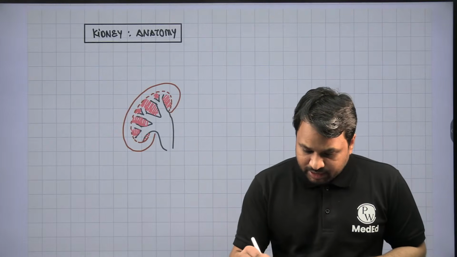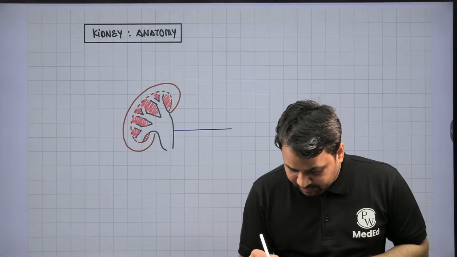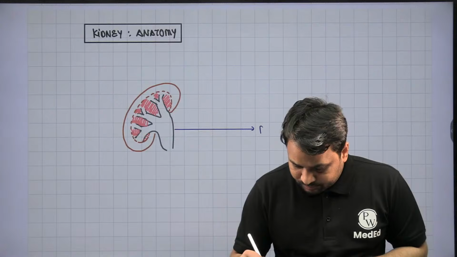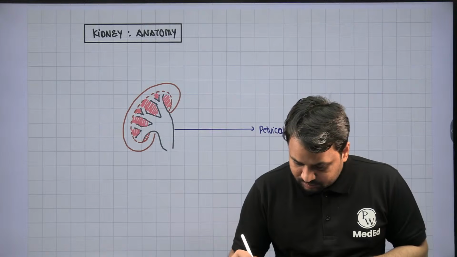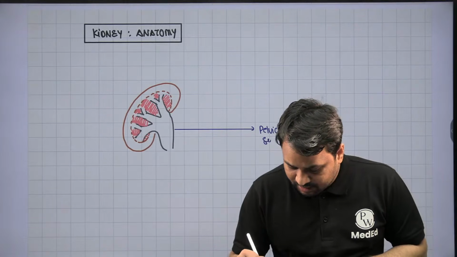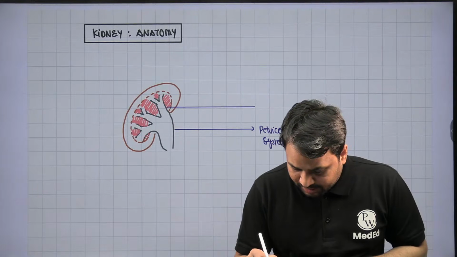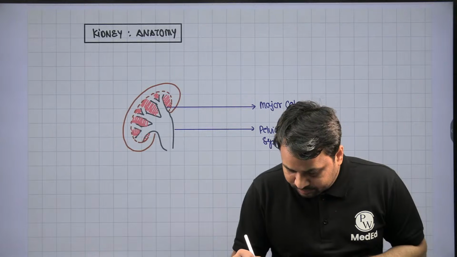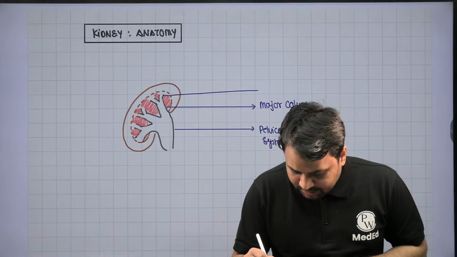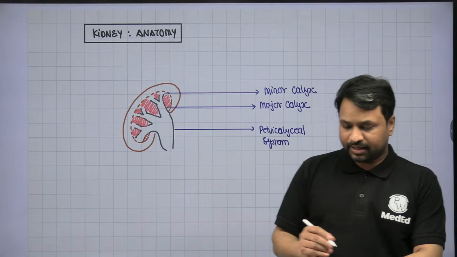Now, if I just label it, we will understand better. This is your pelvic-calyceal system. This is your major calyx. These are what we call the minor calyx, right?